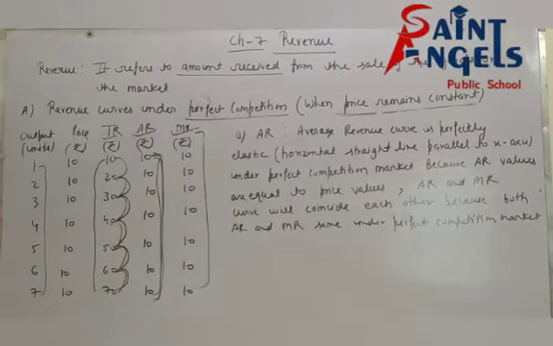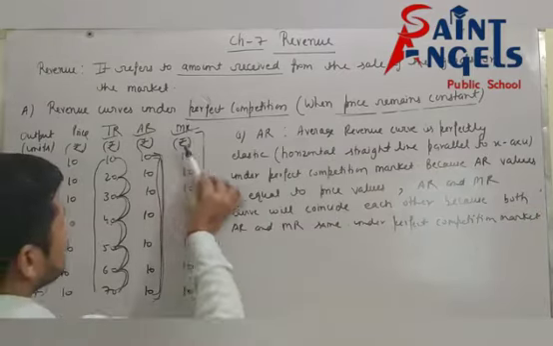See, now how will you explain this table?